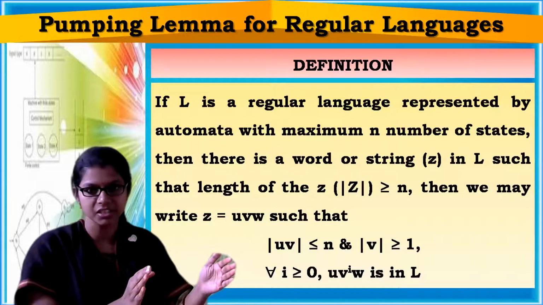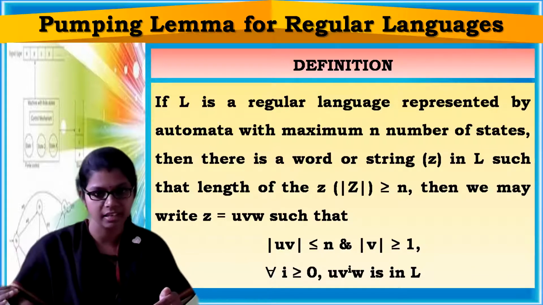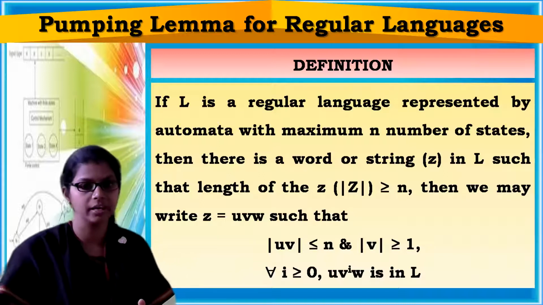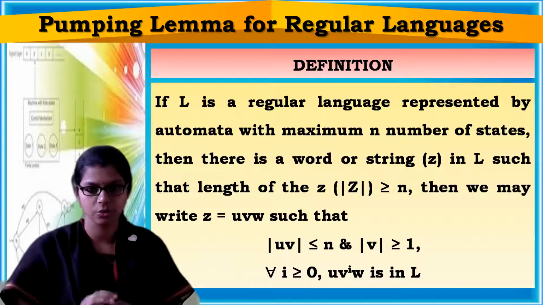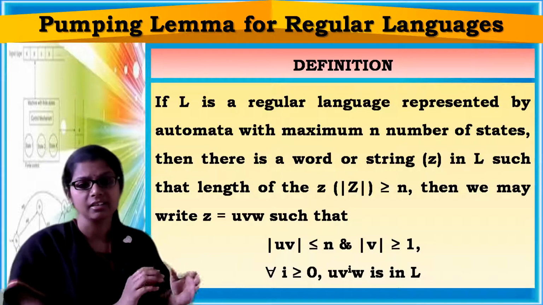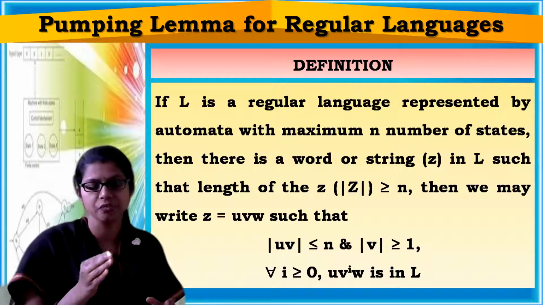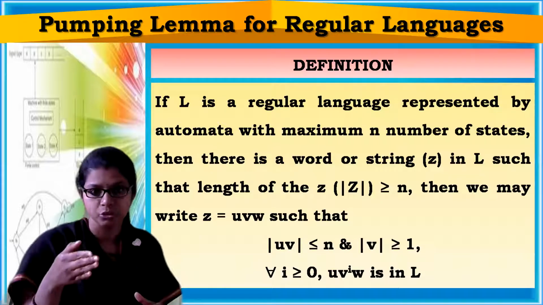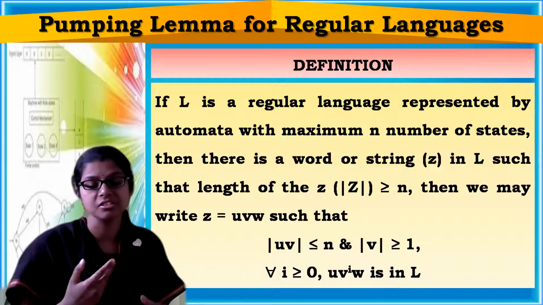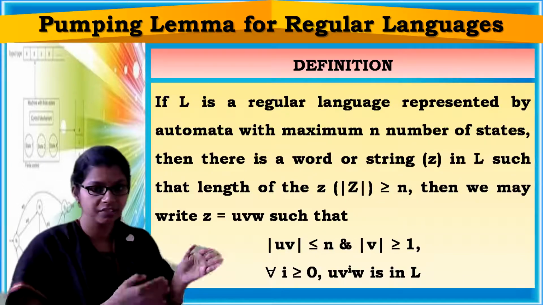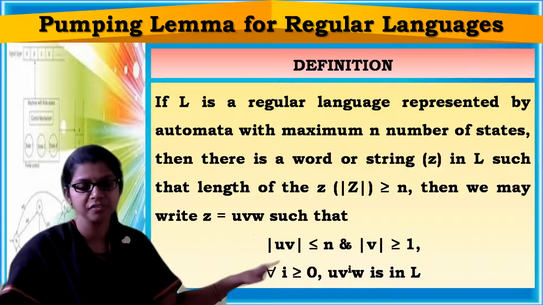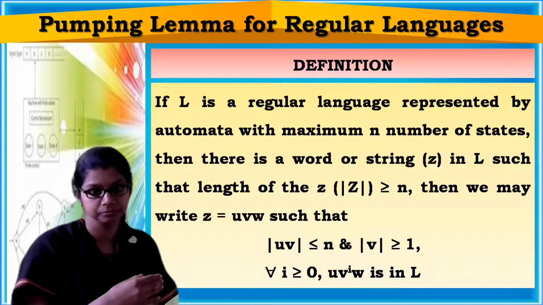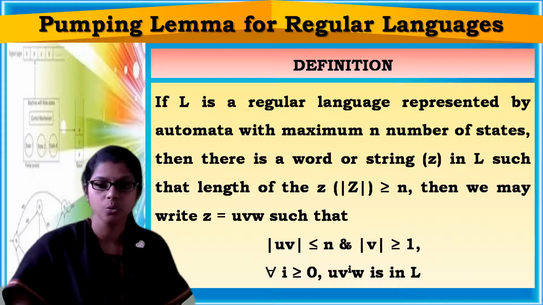Then we can write that Z as three parts, U, V, W. You can divide that particular string Z into three parts in such a way that the length of UV should be less than or equal to n, and the length of V, the middle part, should be greater than or equal to 1.